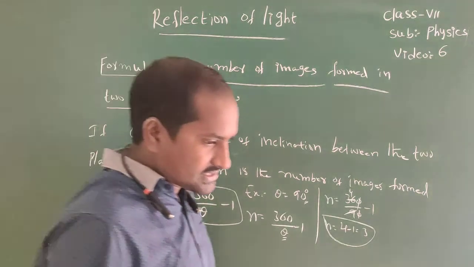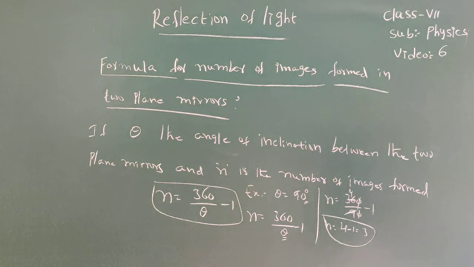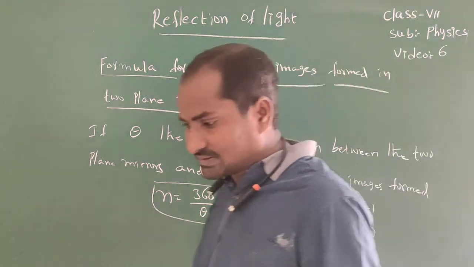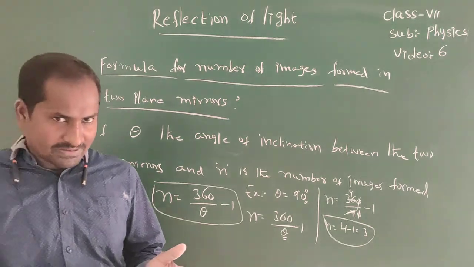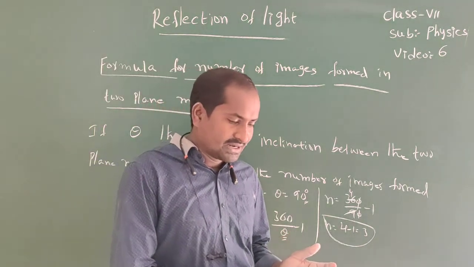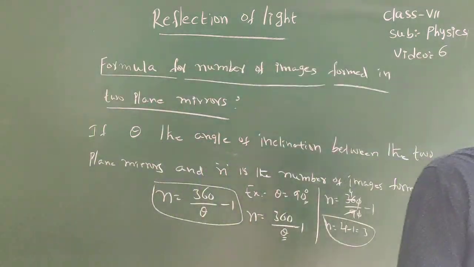We have three cases: if n is an even number, if n is an odd number, and if n is not a whole number.